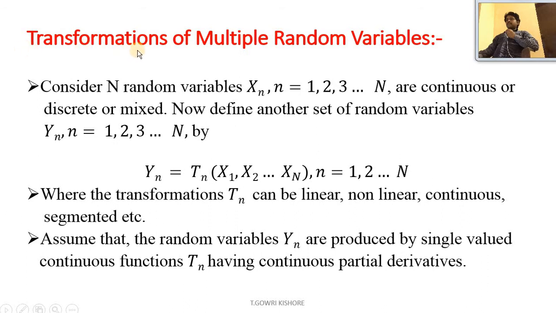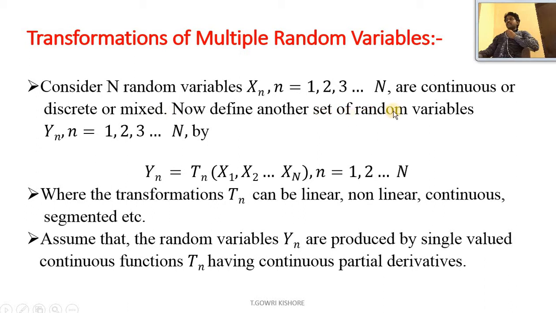Today the concept is transformations of multiple random variables. Consider n random variables Xn, where n equal to 1, 2, 3 and so on up to n, which are continuous, discrete, or mixed.